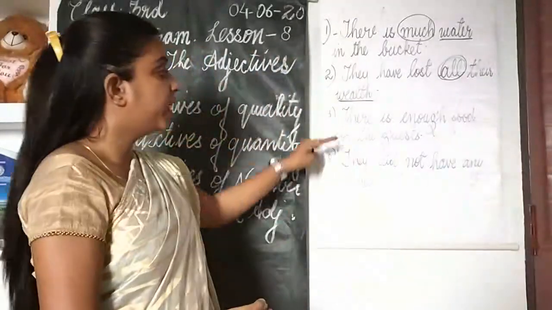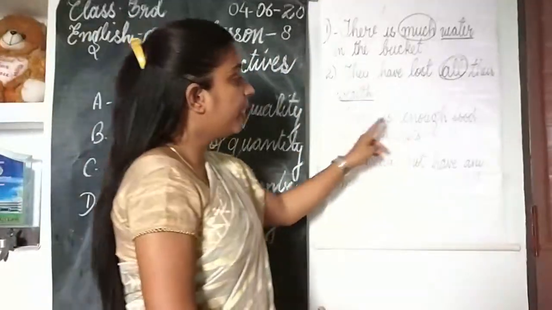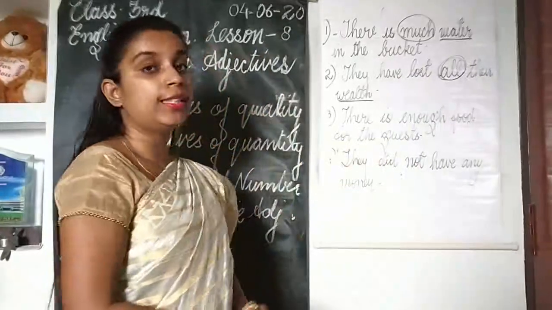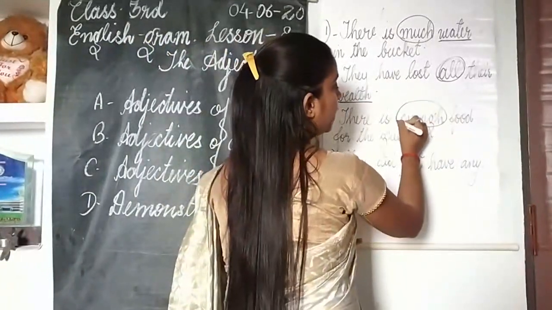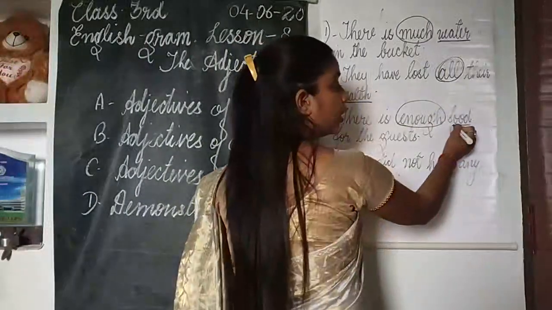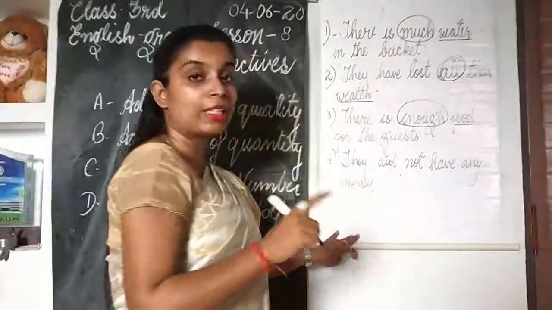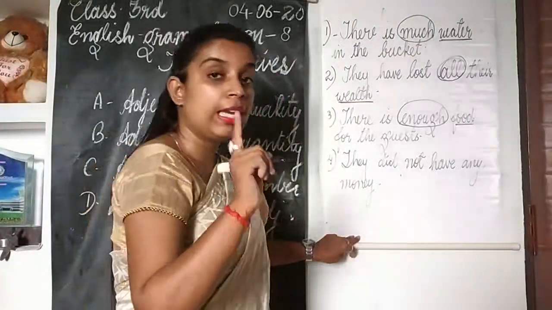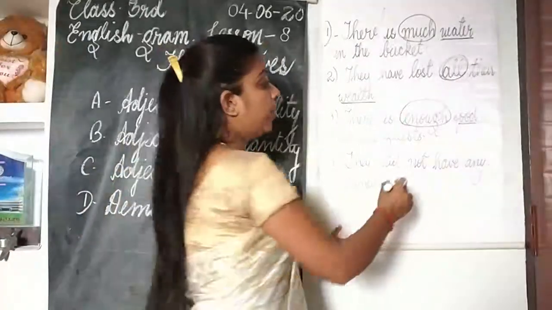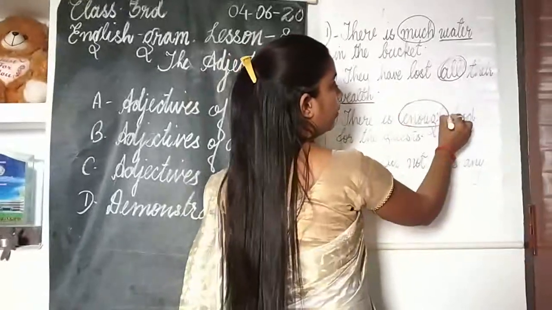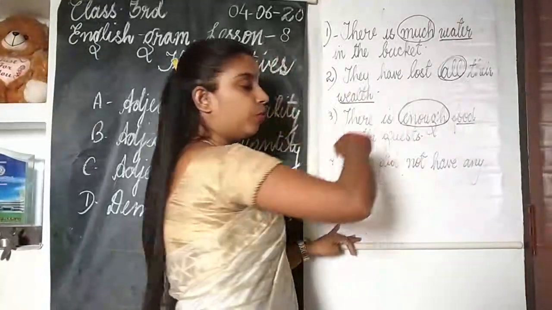Now see the next sentence. There is enough food for the guest. So the word enough here is telling us about the quantity of the food, because again, food cannot be counted. It's an uncountable noun. So the word enough used here is telling about the quantity of the food.